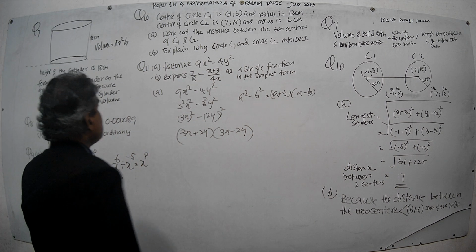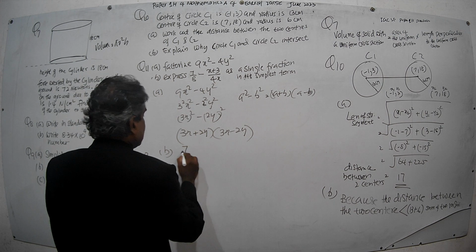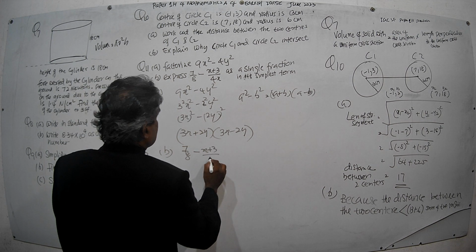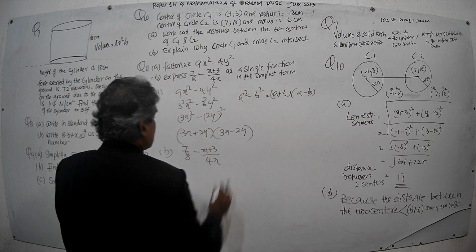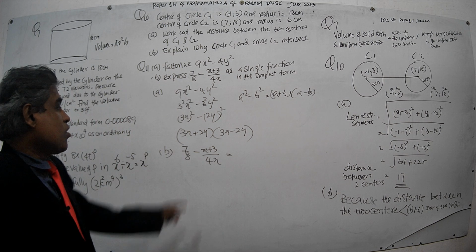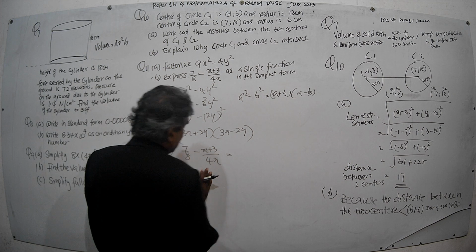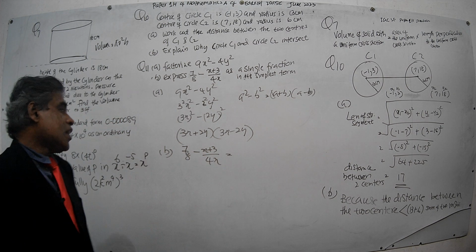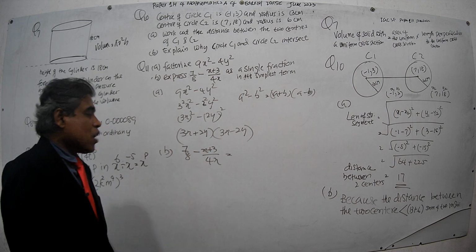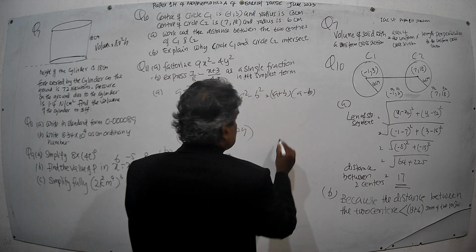Next one, part B. Express 7 over 8 minus (2x plus 3) over 4x as a single fraction. Now here you have two fractions and you have to subtract them. First of all, let's look at the denominators. If the denominators are equal, then you subtract the numerators. But the denominators here are not equal. So you have to find the common denominator by finding the LCM of 8 and 4x.